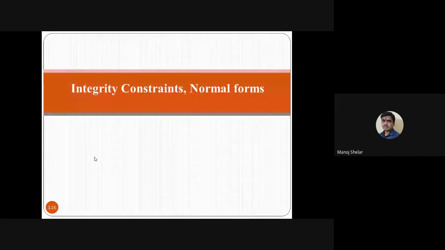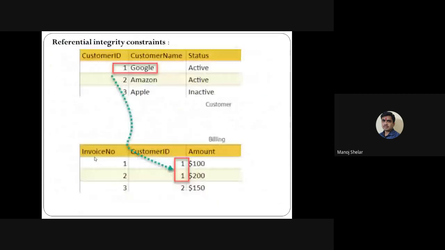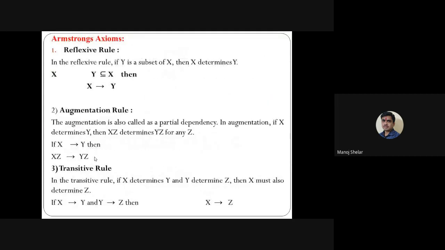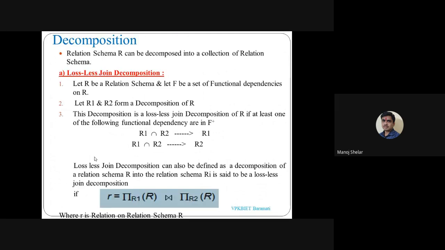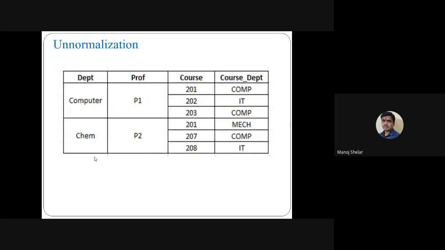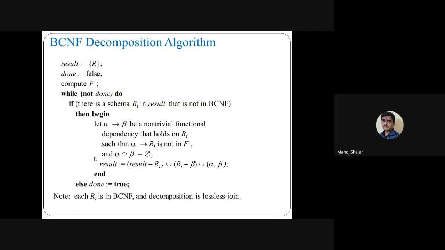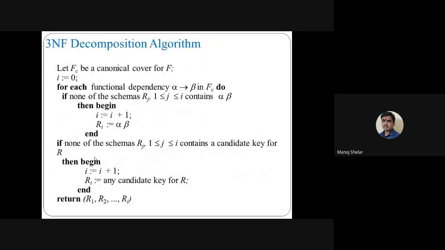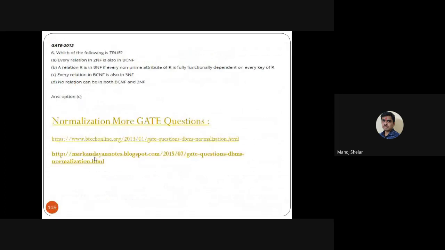Then we discussed integrity constraints and normal forms: relational model, details, relational integrity, referential integrity, relational database design, bad database design, functional dependency, some examples and rules, then closure of the set of functional dependencies, decomposition, lossless, then dependency preserving, first normal form, example, second normal form, Boyce-Codd normal form, BCNF, then third normal form, then comparison, multi-value dependency, some basics, some questions, and some links.